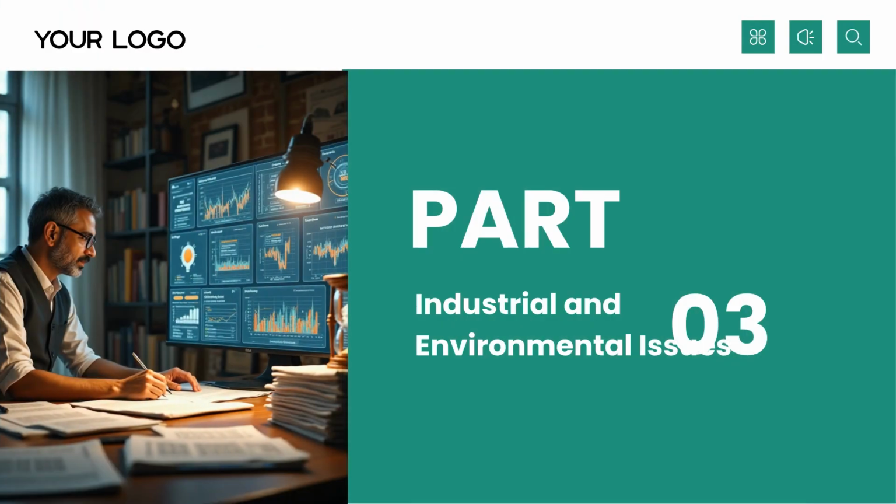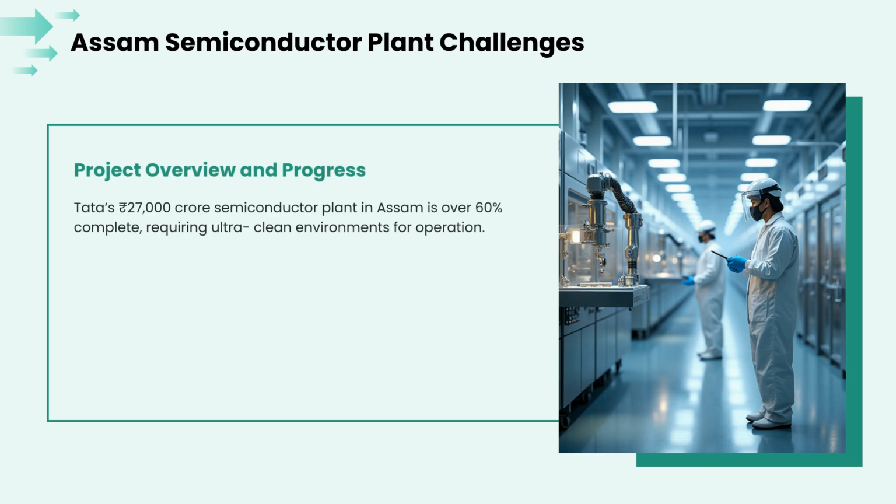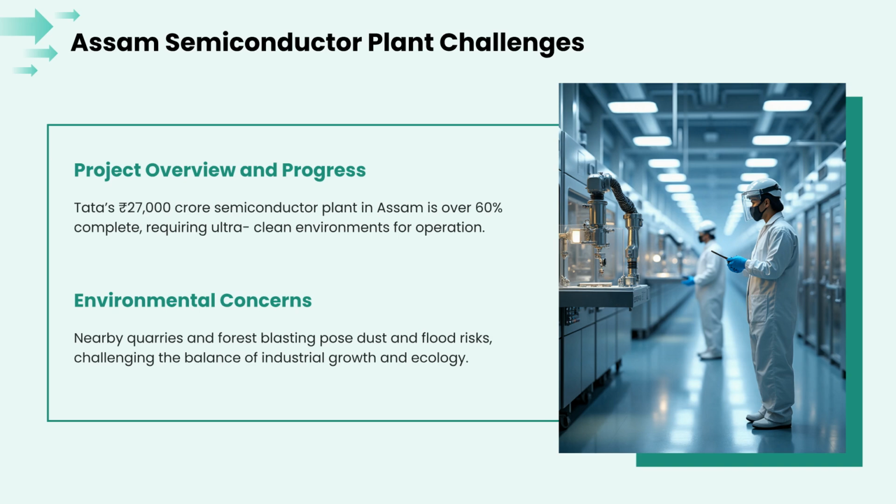This brings us to Part 3 of the video, where we cover key industrial and environmental issues. Tata's semiconductor plant in Assam is now 60% complete. However, the project faces environmental challenges due to nearby quarry and blasting activities, highlighting the tension between industrial growth and ecology.